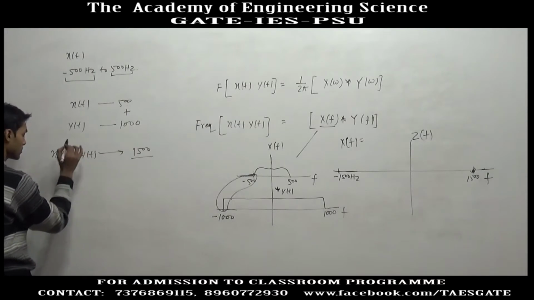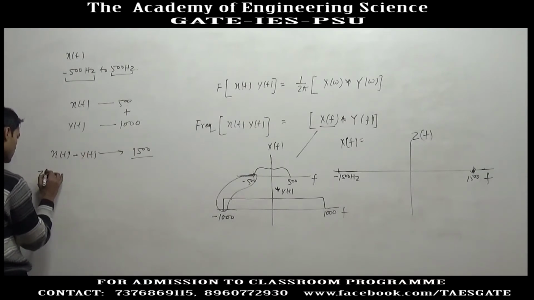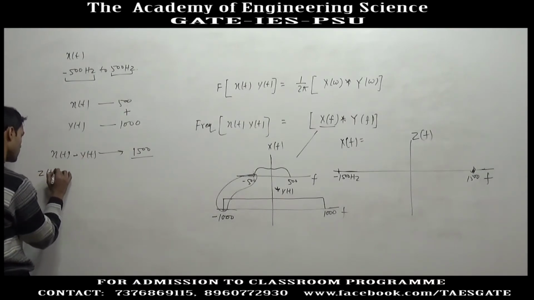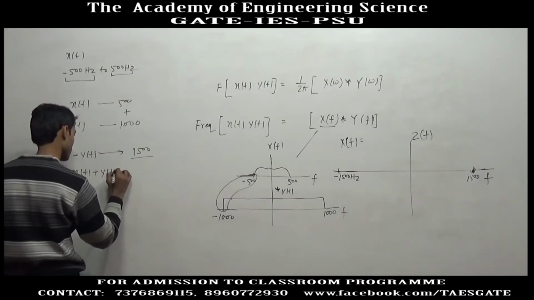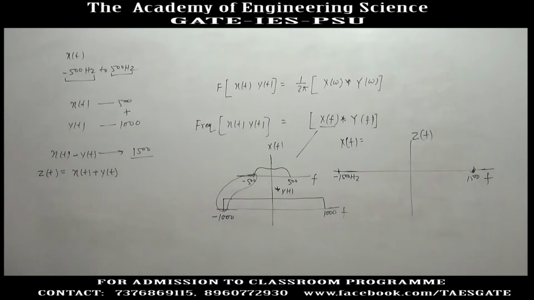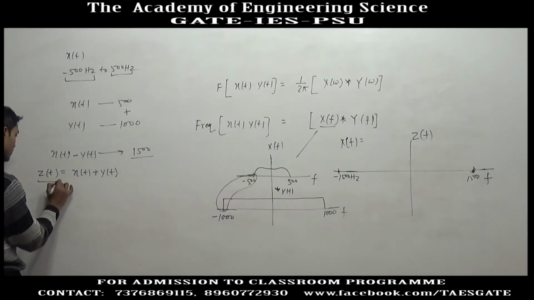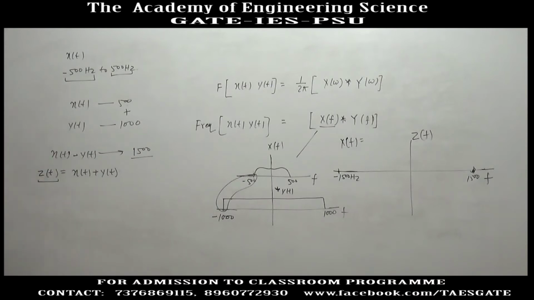Now suppose the question was zt is xt plus yt. Now you have to find out the sampling frequency for zt.